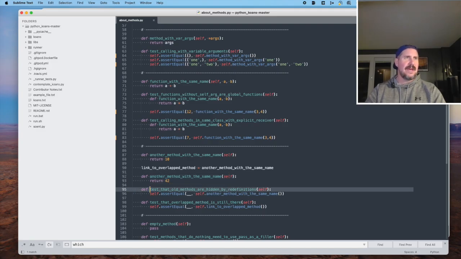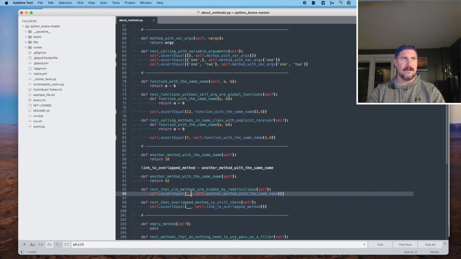So, line 95, test that old methods are hidden by redefinitions. Okay, so we are calling self dot another method with the same name, and I'm going to assume based on the title of the test that it's going to return 42. Old methods are hidden by redefinitions. On line 92 here, we redefined another method with the same name. So that's what I'm thinking there.